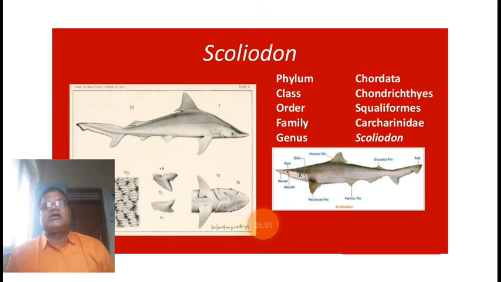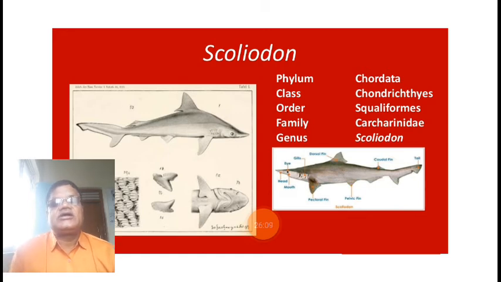The opening into the esophagus is called the gullet, and the opening into the trachea, the air tube, is called the glottis. The opening of the trachea is on the ventral side and the opening of the esophagus is on the dorsal side.